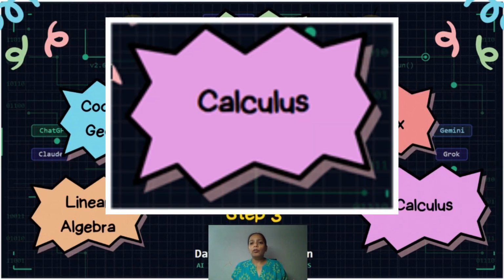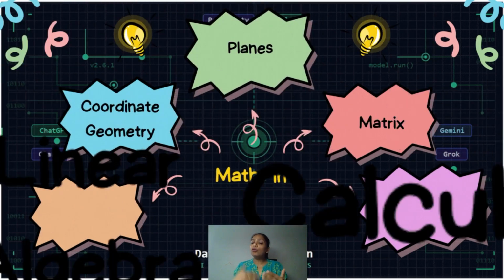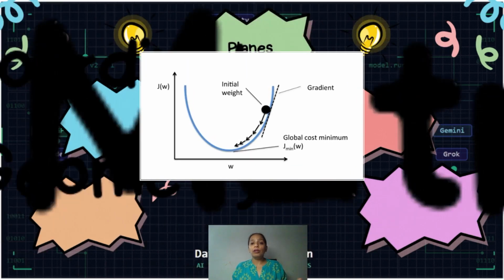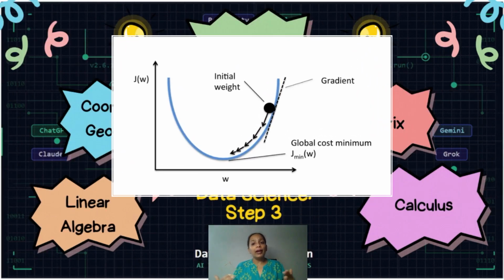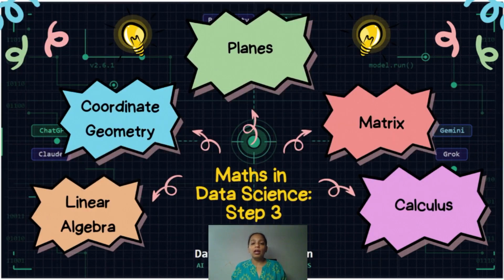Finally, calculus, specifically derivatives. A derivative tells you the rate of change, the slope of a curve at any point. In machine learning, gradient descent uses derivatives to find the minimum of the loss function, and that is how your model learns. Every training step is calculus.